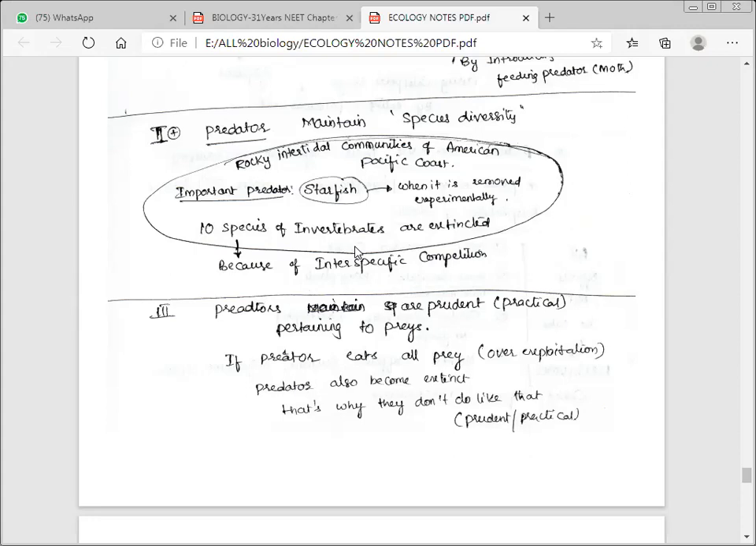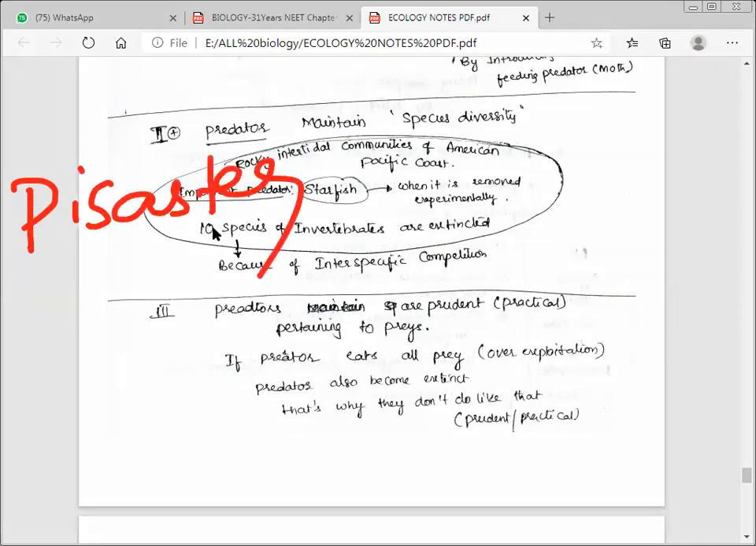Means teacher also, you look as a predator, isn't it? But if there is no teacher, what happens? The children themselves fight each other. That is just similar to what we are talking about. So predators maintain species diversity. Example, the rocky intertidal communities of the American Pacific coast, the Pisaster starfish, an important predator, when it is removed experimentally, 10 species of invertebrates become extinct because of interspecific competition. Okay.